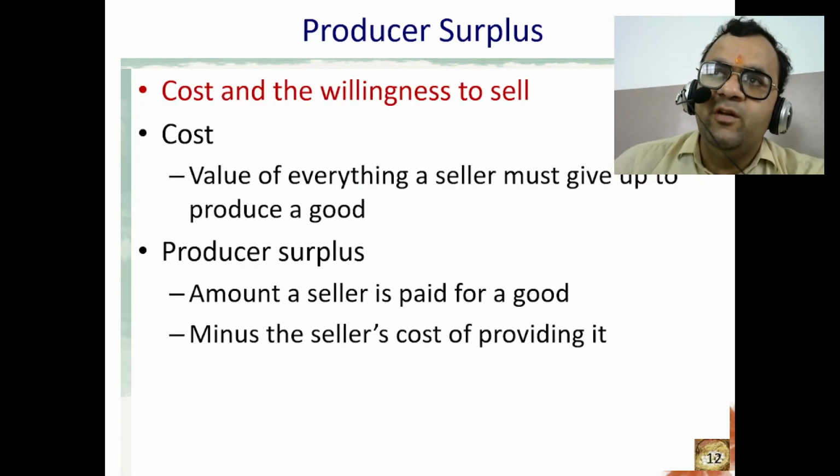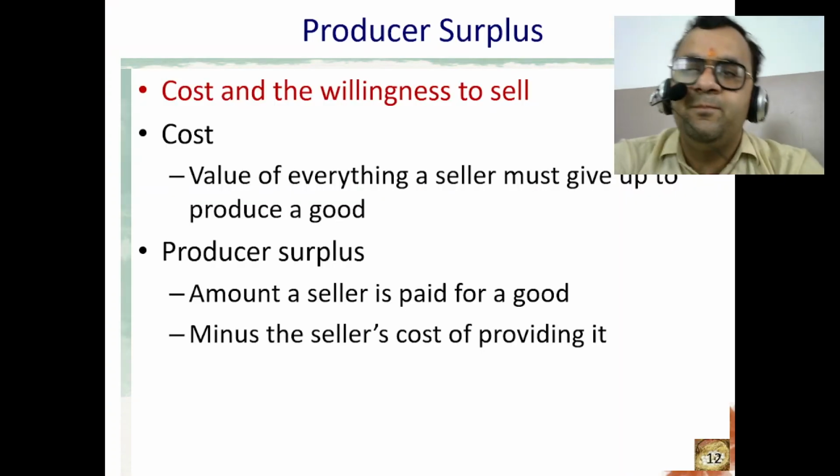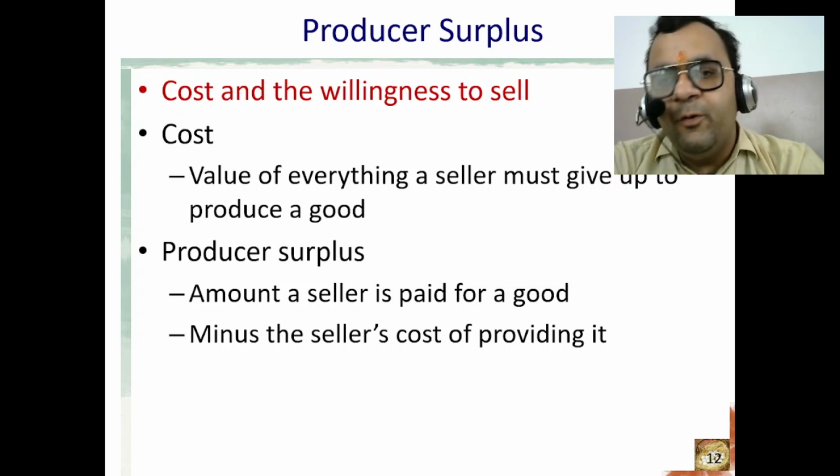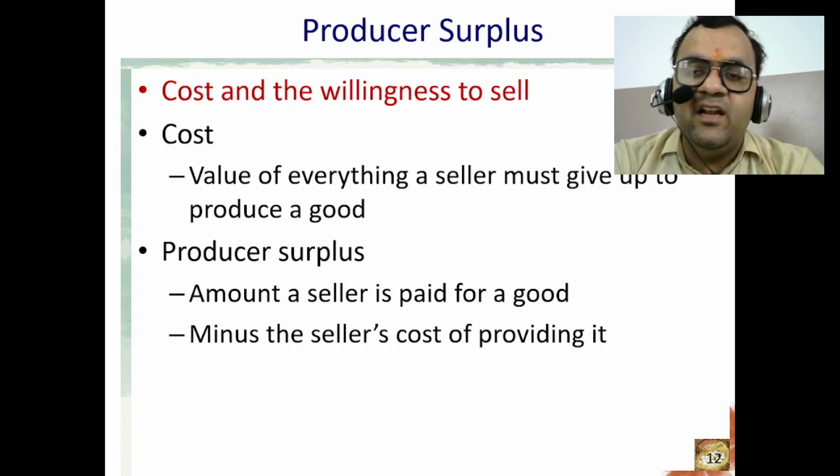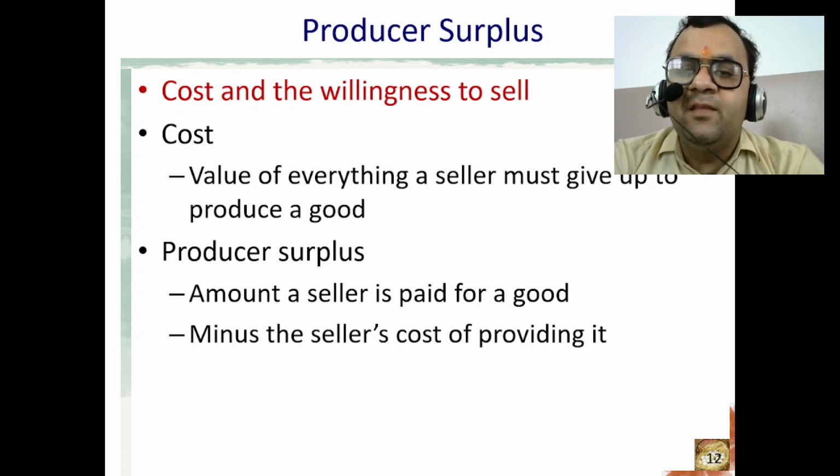Now, what is producer surplus? Producer surplus is the difference between the minimum price that producers are willing to accept for a good or service, their willingness to sell represented by the supply curve, and the actual market price they receive.